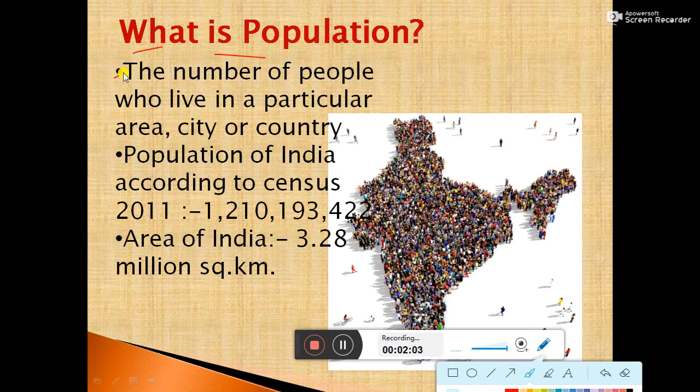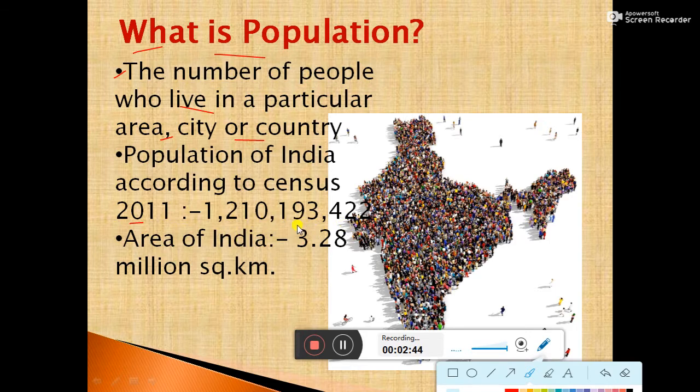The number of people who live in a particular area, city or country is called the population. The number of people living in India is called the population of India. Then the question arises, what is the population of India? The population of India according to census 2011 is 1,210,193,422.